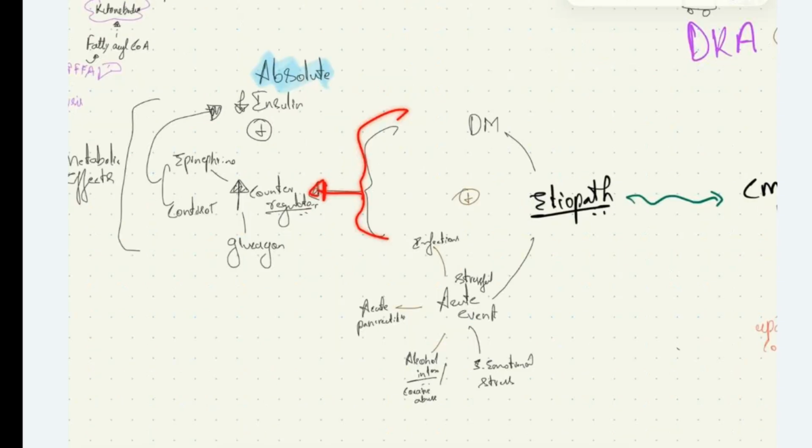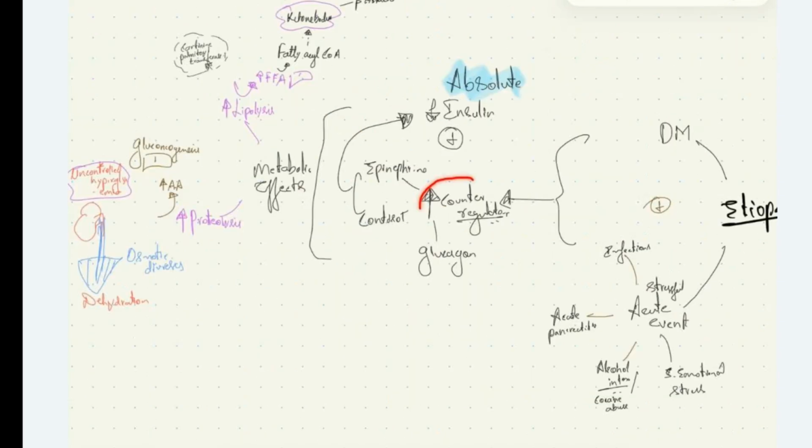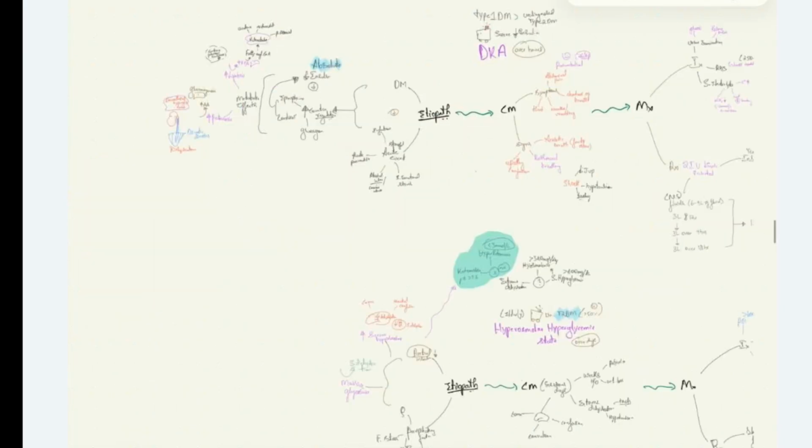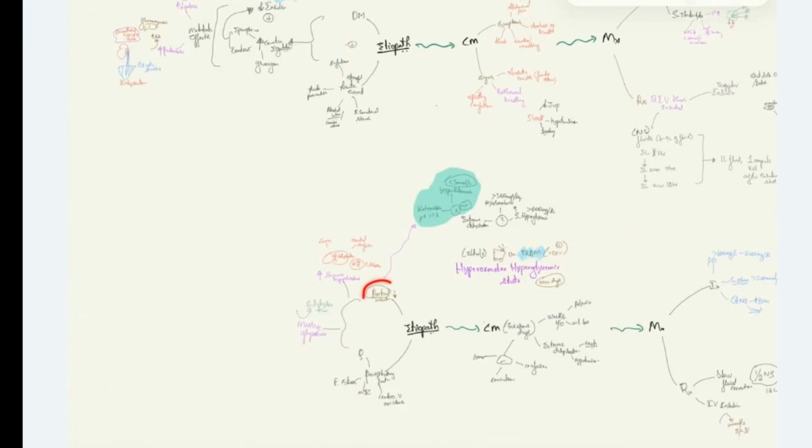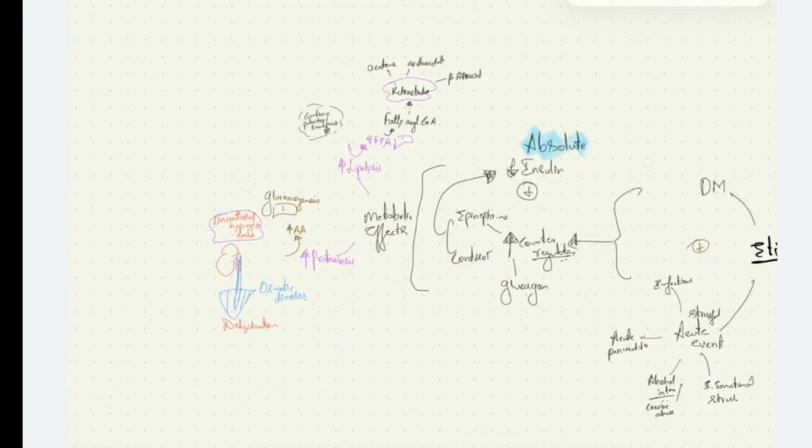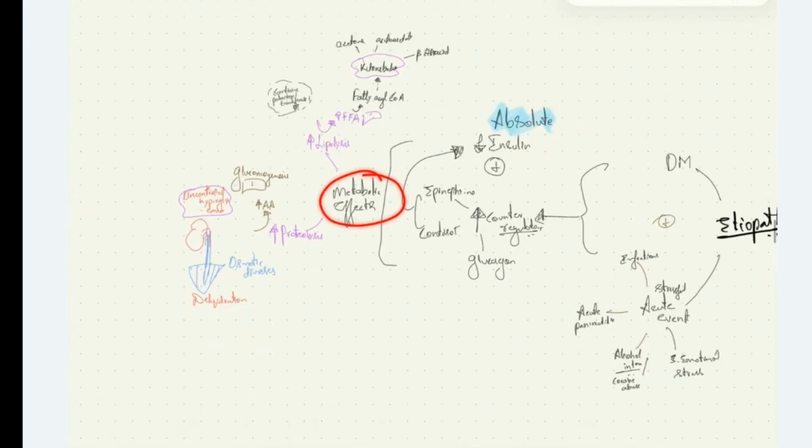an increase in counter-regulatory hormones: epinephrine, cortisol, and glucagon. Epinephrine and cortisol will reduce the insulin further. So there will characteristically be absolute insulin deficiency, in contrast to hyperosmolar hyperglycemic state, where there is partial insulin deficiency. What are the metabolic effects due to the increase in counter-regulatory hormones?